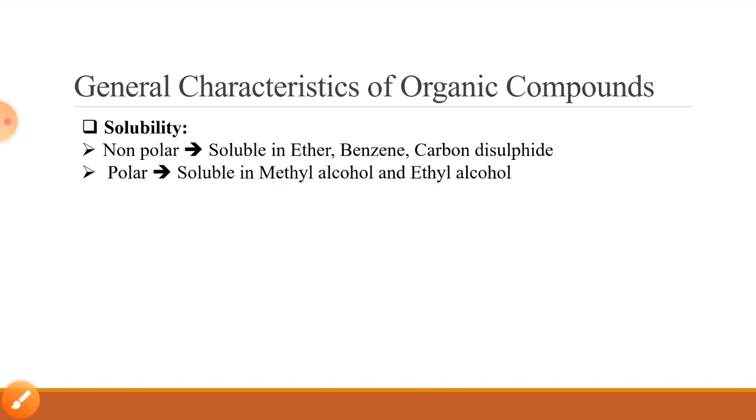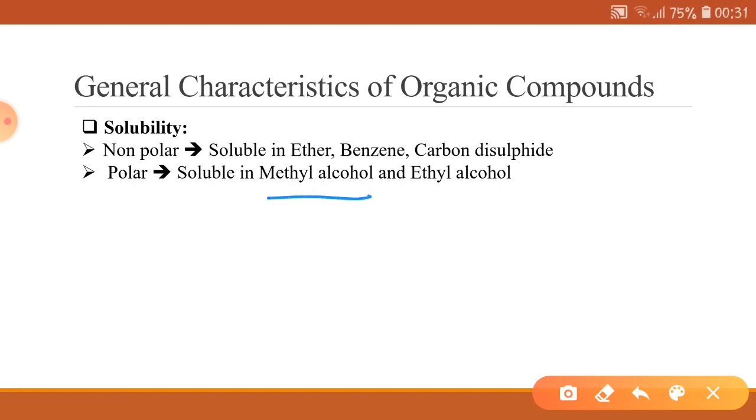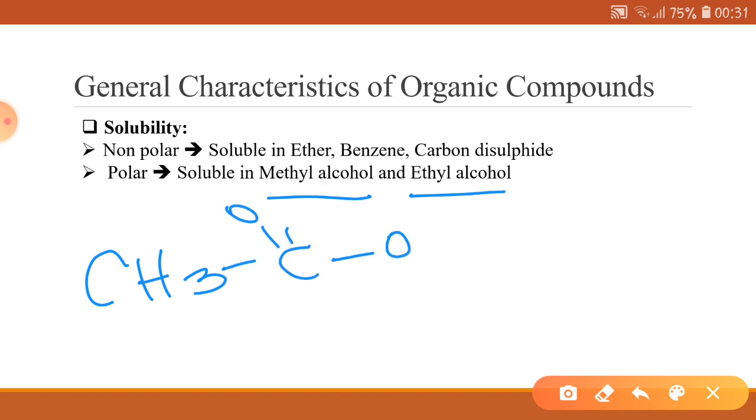However, if an organic compound is polar, then it will be soluble in polar solvents like methyl alcohol and ethyl alcohol. For example, we have a case like this. You may see here that we have two kinds of bonds that we will be discussing, C double bond O and OH.